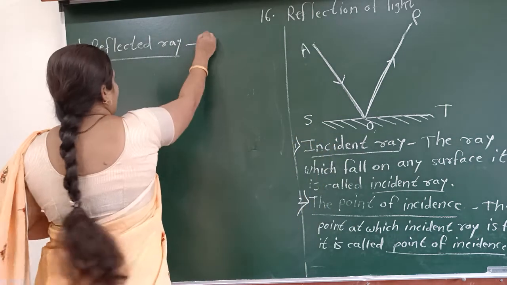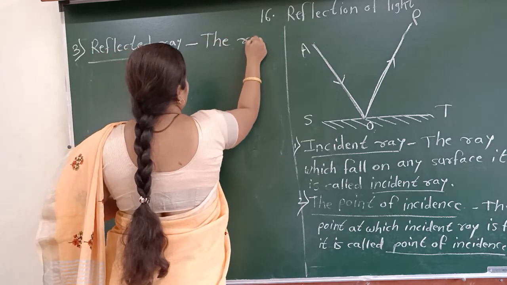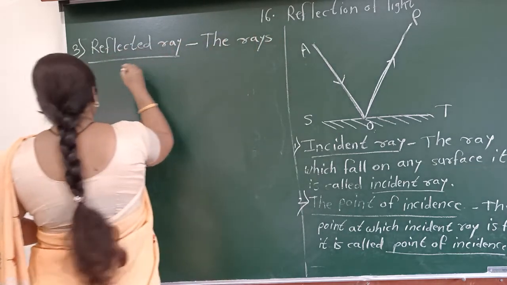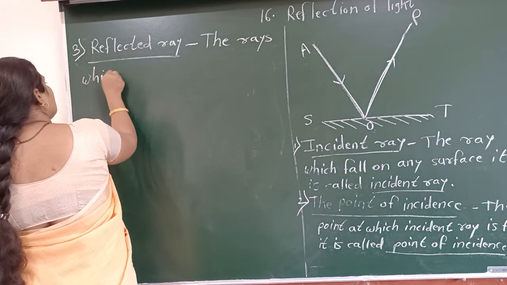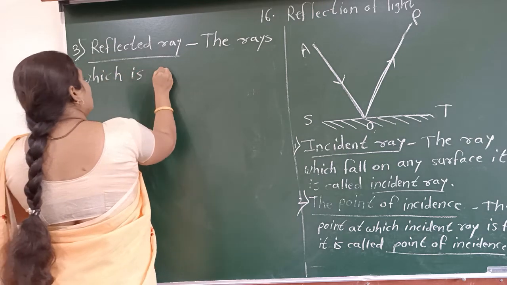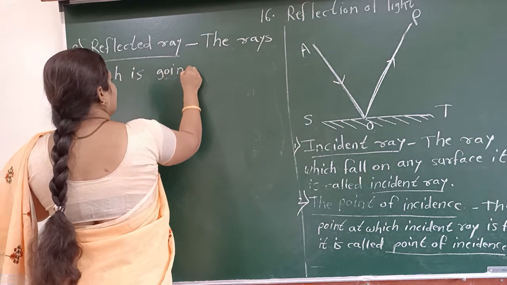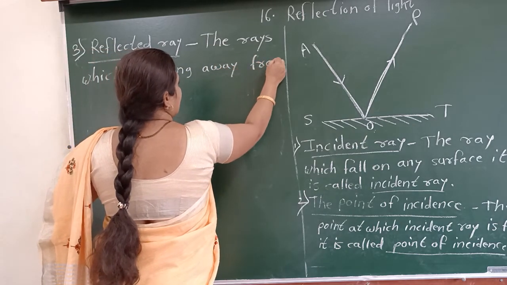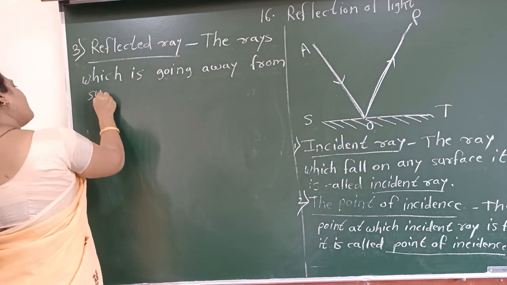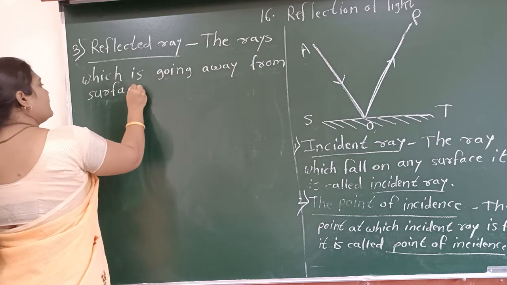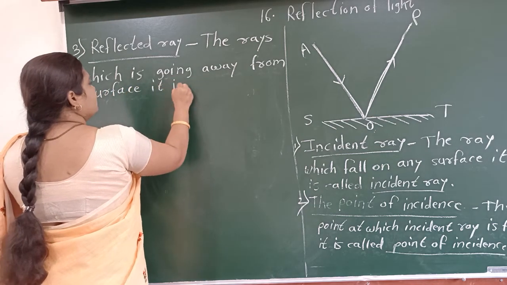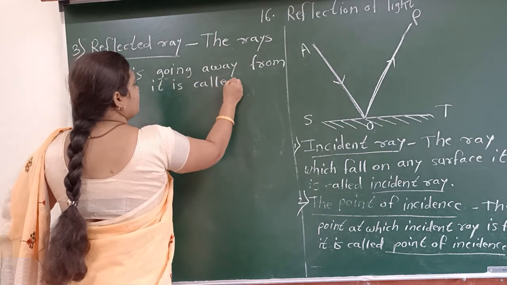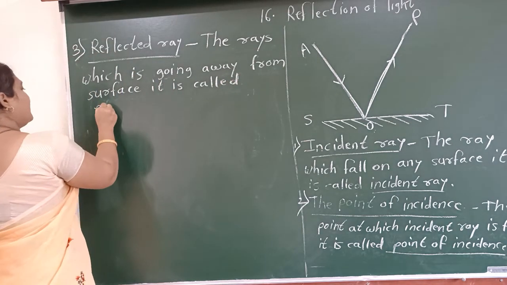The ray which is going away from the surface is called a reflected ray.